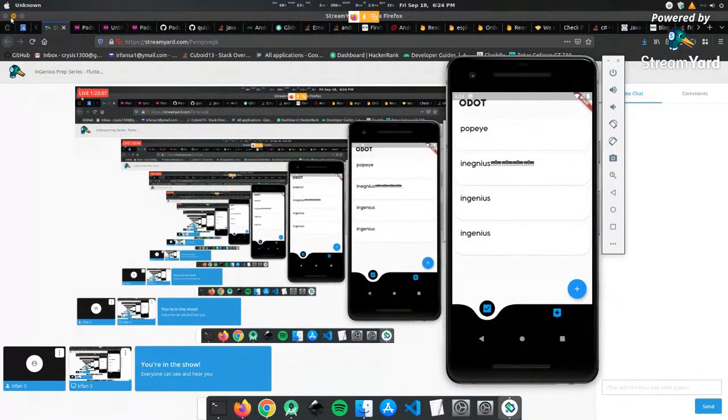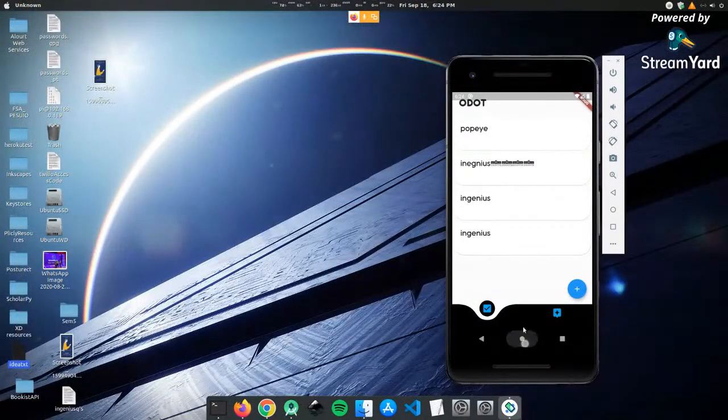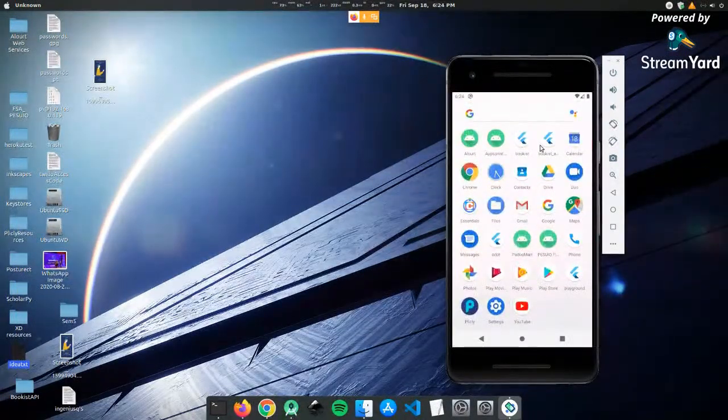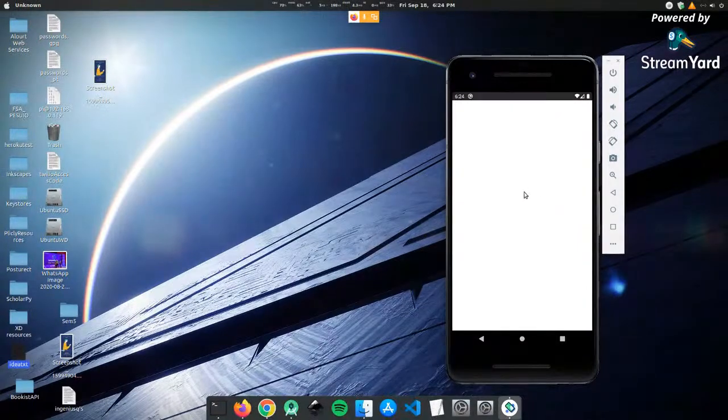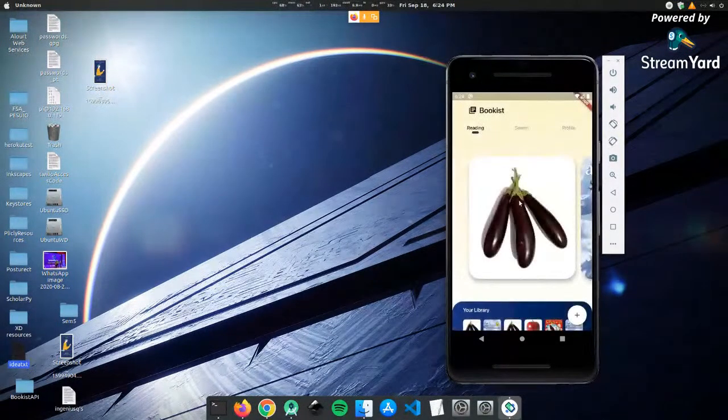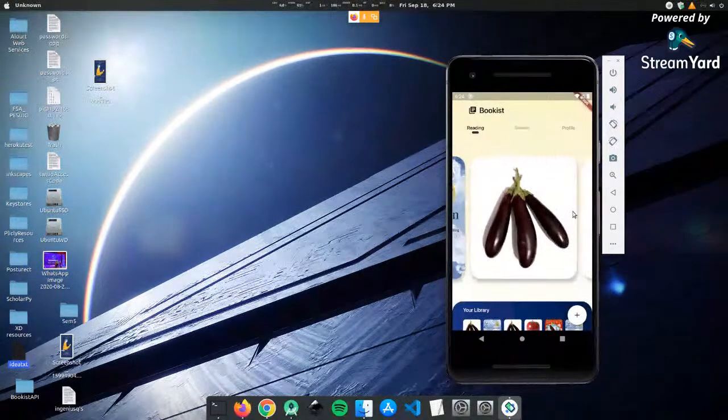Okay, so let me give an example of one application that I've built recently that can demonstrate the full power of Flutter. Let me start the screen share again. All right, so inside here, let's minimize this and head back out. So this is one example of an app built using Flutter.